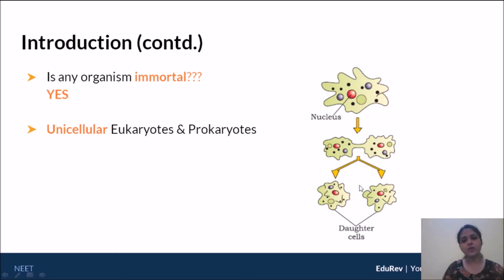However, you can see that when the parent gives rise to 2 daughter cells, can I say that the parent exists in the daughter and the parent has never really died? There is no death or natural cell death of the parent. The parent exists in the daughter cells. Therefore, we say that unicellular organisms, prokaryotes as well as eukaryotes, are said to be immortal.